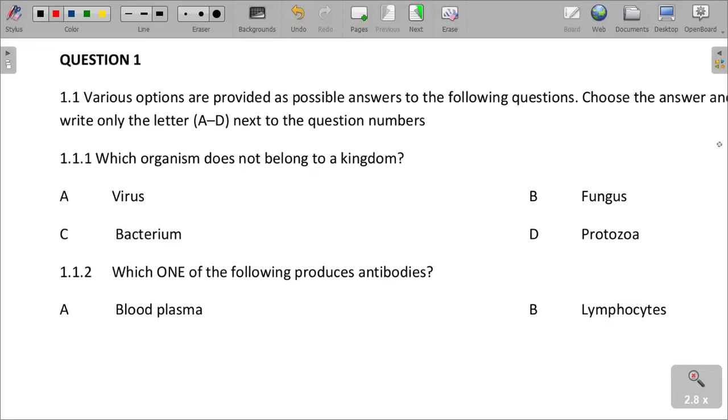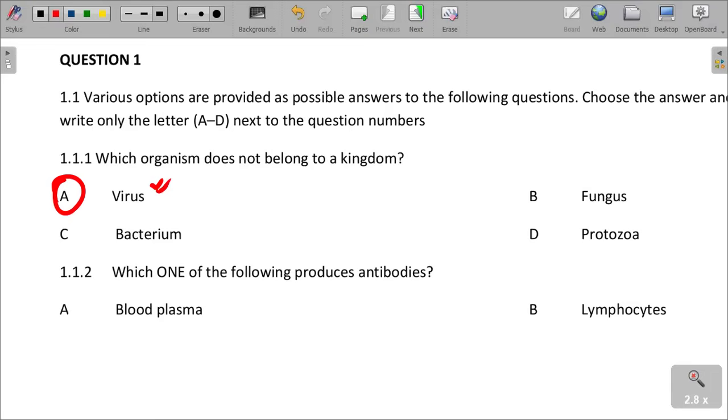We say that all these ones belong to a kingdom, except a virus. We remember that we talked about the fungi, the fungus, the bacteria, and the protozoa, and then we identify that the virus does not belong to a kingdom. It is the virus that does not belong.